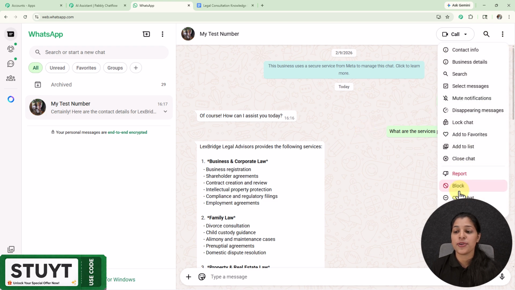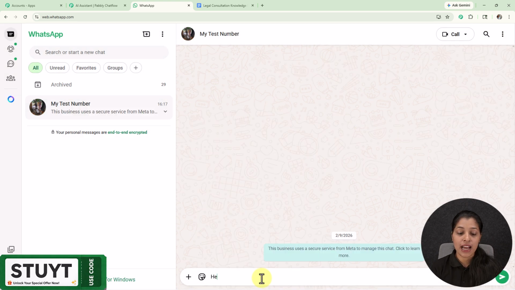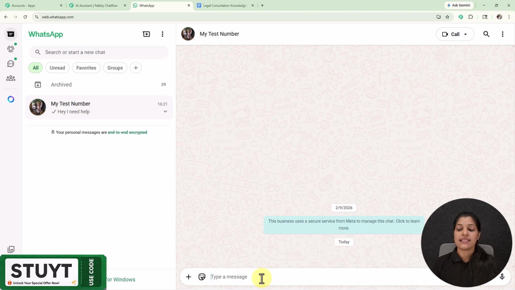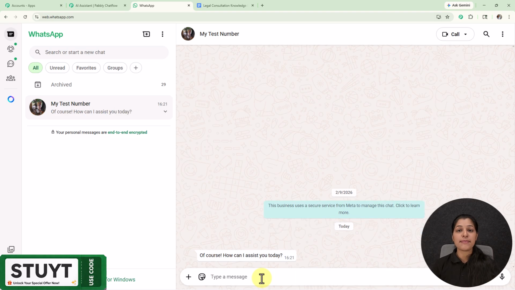So for that I'm going to clear my previous chat, and afterwards I'm going to send a message to my business number which is saved here as my test number. So here I'm going to enter this message, "Hey, I need help," and this message is going to initiate my AI assistant. So here I'm going to enter it, and as I have provided this message, now let's wait for the response of my AI assistant. And here you can see my AI assistant is responding to me with a message, "Of course, how can I assist you today?"